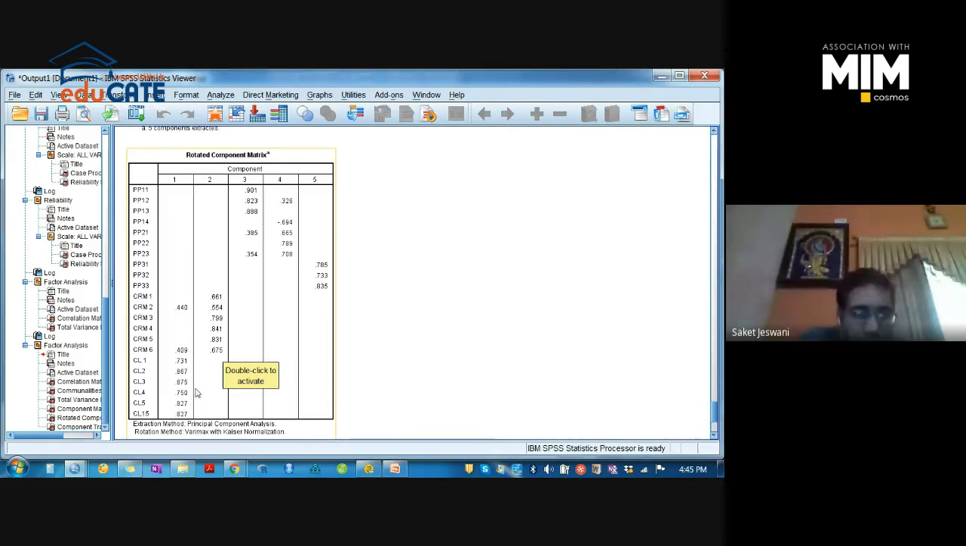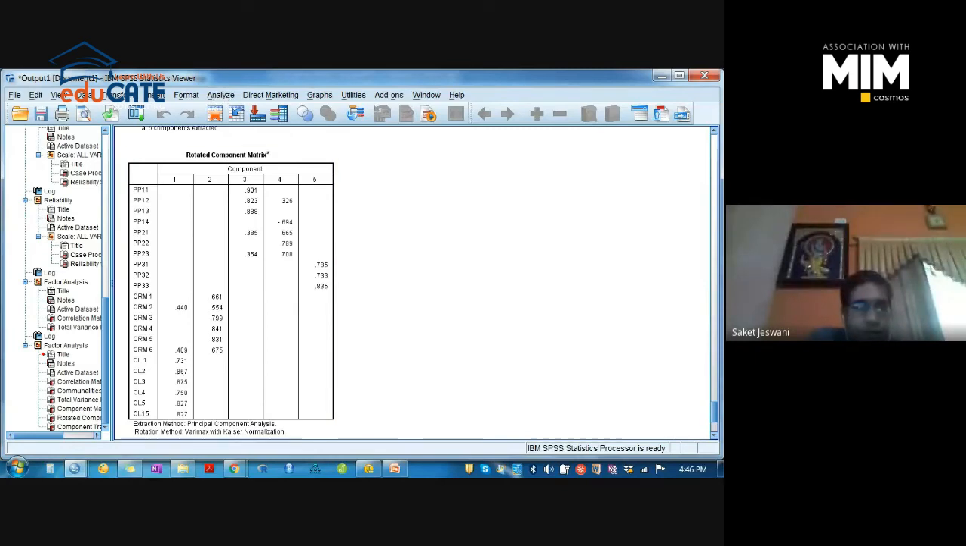So it means you have to check 2 criteria: whether all the items in the variable are coming under the same factor, the same component or not, and whether all the loadings are greater than 0.7 or not. If they are meeting these 2 assumptions, they are valid enough, right? So in this particular case, what do we have to discard? We have to discard PP14, and CRM2 and CRM6. Let's discard them and see what happens, right?